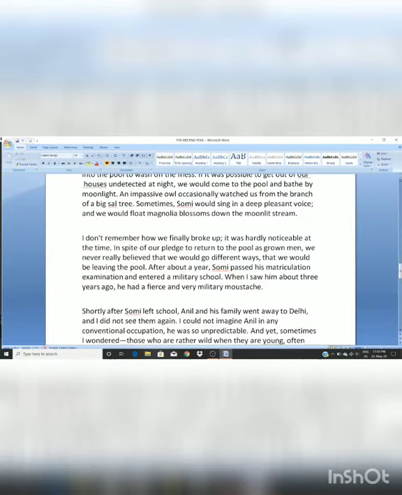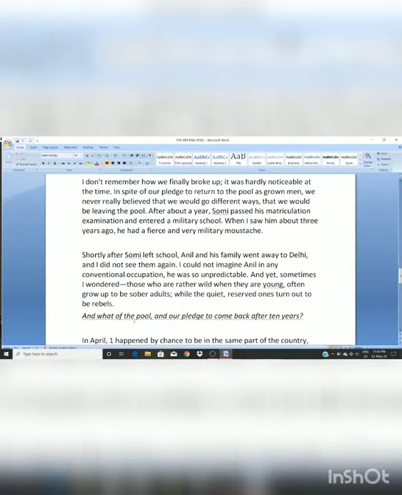Somi passed his 10th examination, that is the matriculation exam, and then he went to military school. He says that about 3 years ago he saw Somi again. It was the last time he saw Somi. He had a very big military kind of mustache.